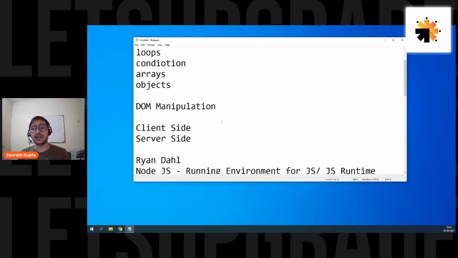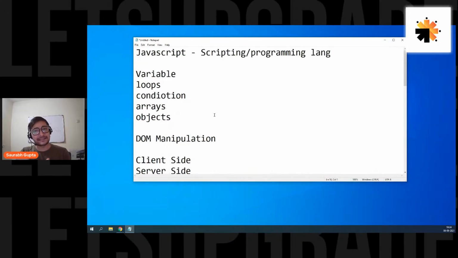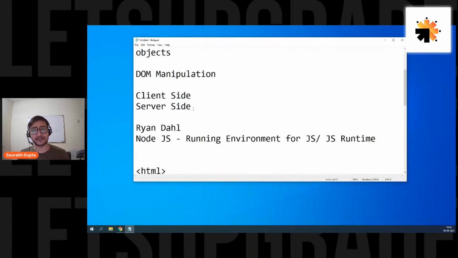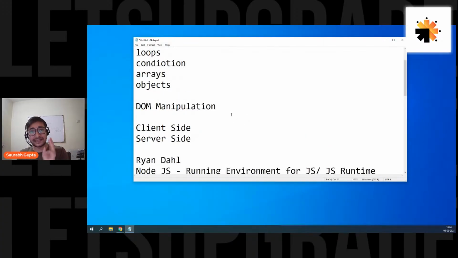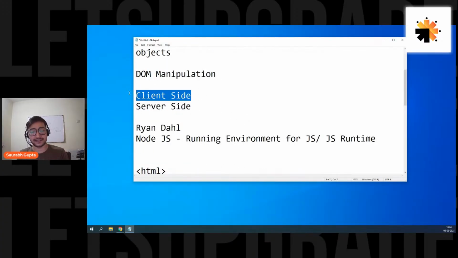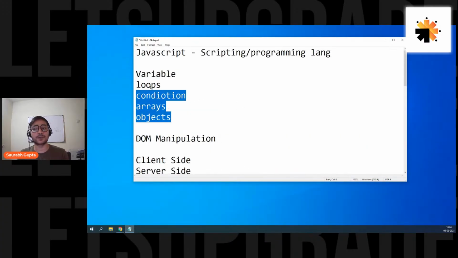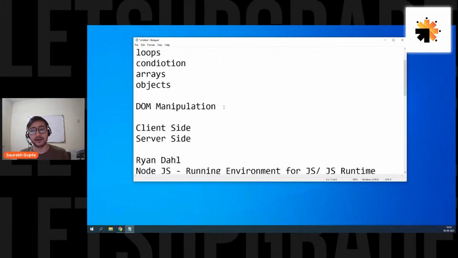And now, guys, in this 3-day session, we are only going to talk about client-side JavaScript. We are not going to learn about server-side JavaScript. But remember, guys, the basics are the same. In the next 3 days, we are only going to talk about client-side JavaScript, in which we will learn all the programming constructs of JavaScript, plus we'll learn DOM manipulation. That means we'll see how JavaScript works on the front end. We are not going to see how JavaScript works in the back end. But remember, whether you're working with back end or front end, doesn't matter. The basics are going to be the same.